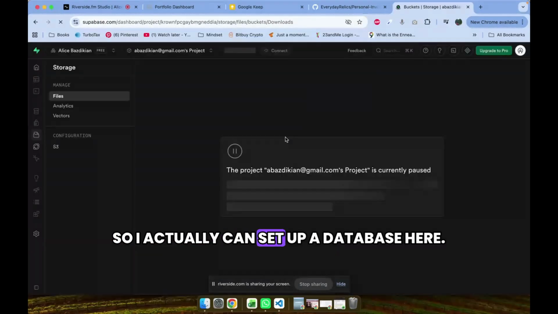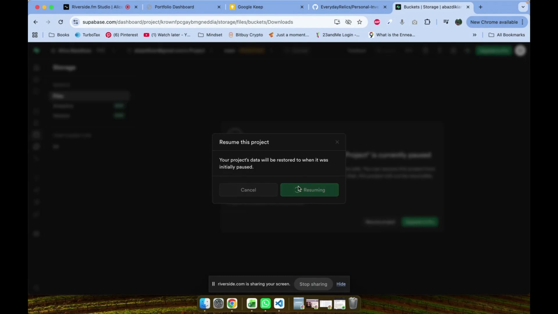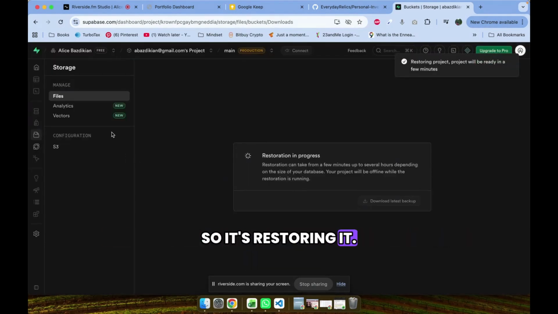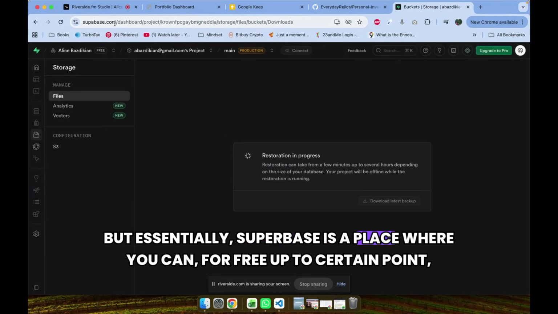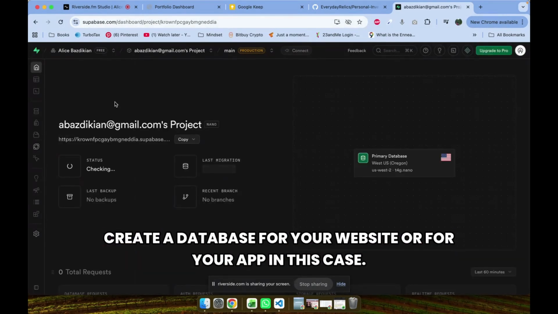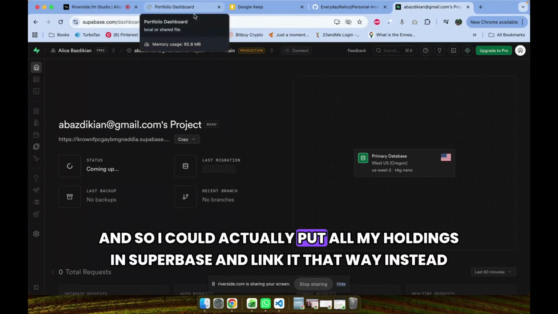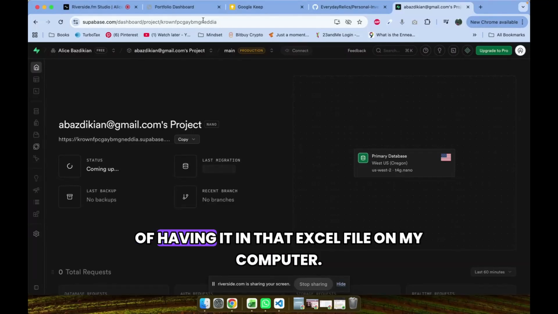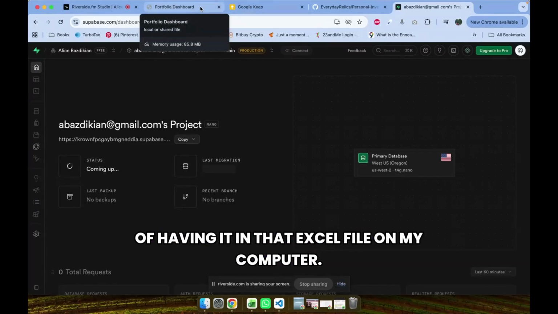So I actually can set up a database here. My account was just frozen because I wasn't using it, so it's restoring it. But essentially, Supabase is a place where you can, for free up to a certain point, create a database for your website or for your app in this case. And so I could actually put all my holdings in Supabase and link it that way instead of having it in that Excel file on my computer.